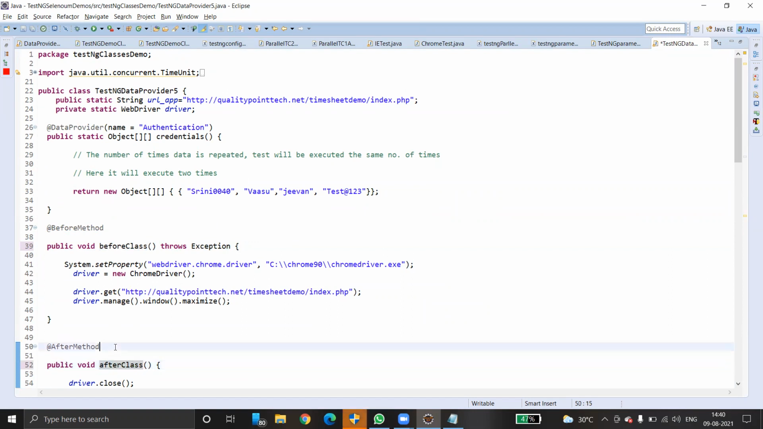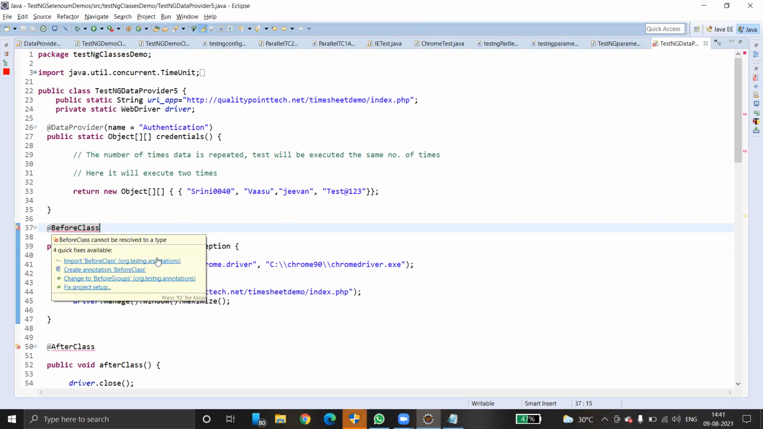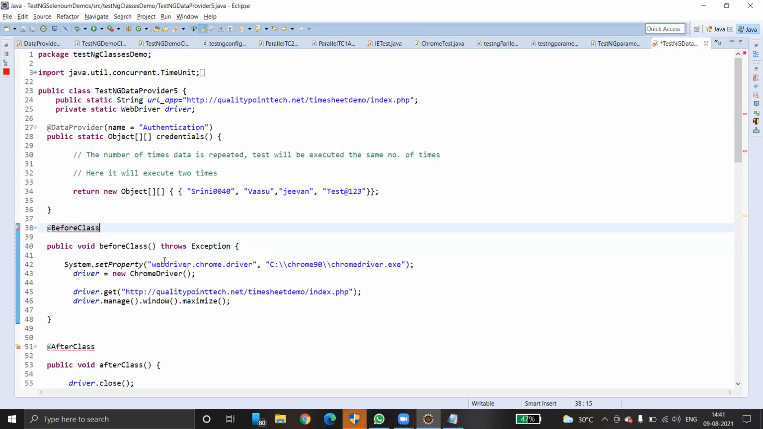Okay, this is after class. And this is after class. Done. Control S. Okay, just add this before class also. TestNG annotation, done, added. Okay, this one also import after class, added.